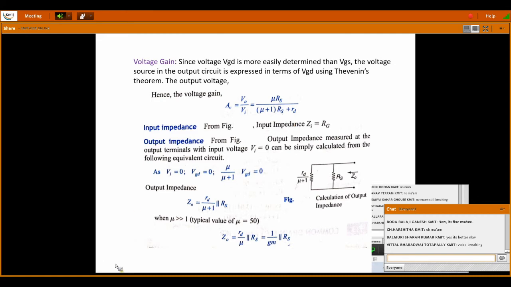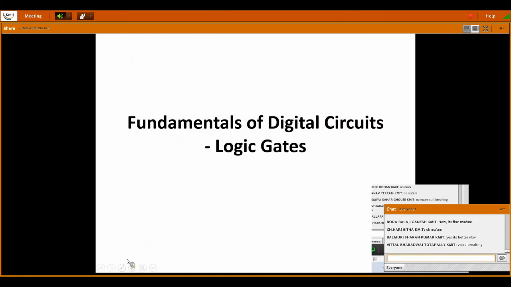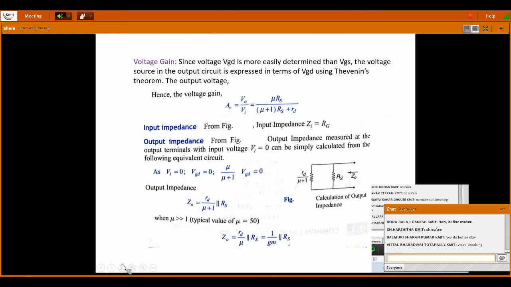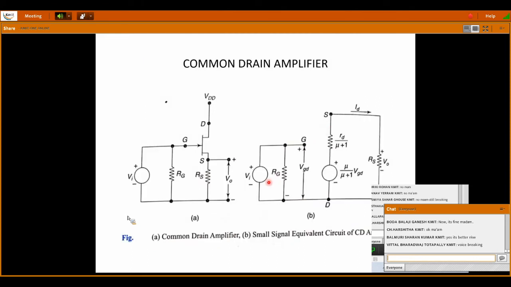This is your expression for AV, that is voltage gain, and input impedance is Zi equal to Rg, that is looking into the input circuitry.